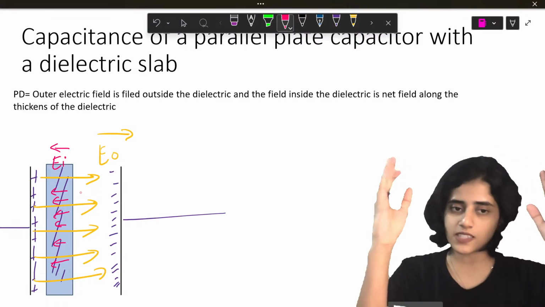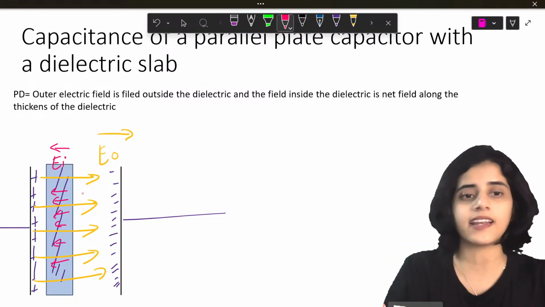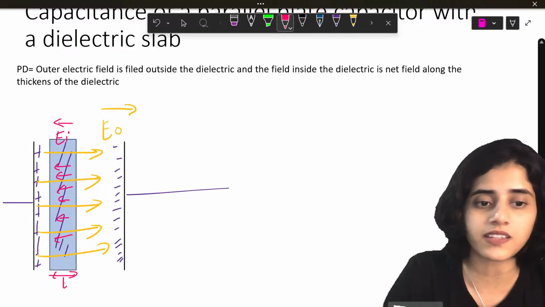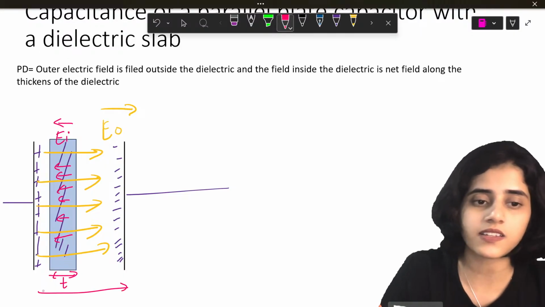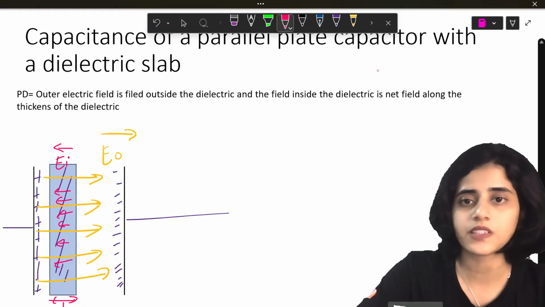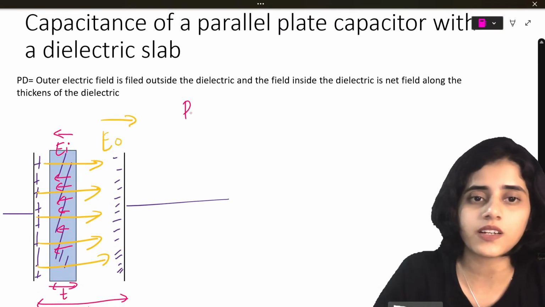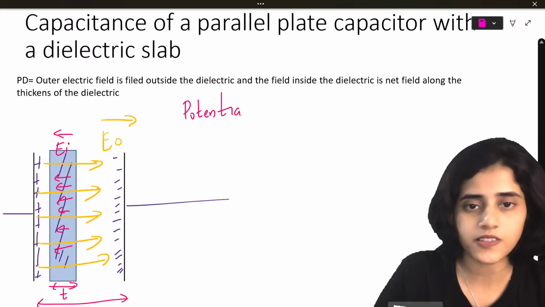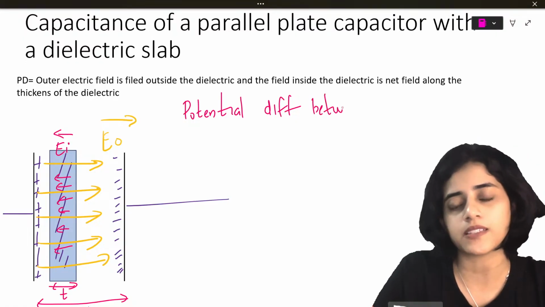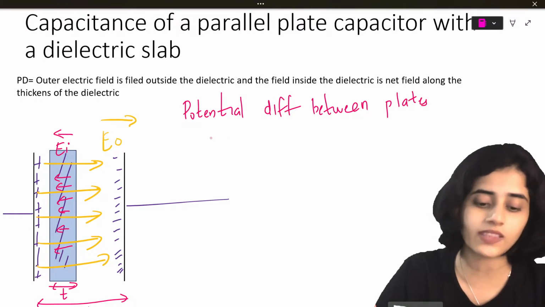So the capacitor plate has an electric field E naught. Because we place a dielectric inside, it has a field E I. Now let's say the thickness of the dielectric is T. The distance between the capacitor plates is D. So now what will we do? We will find out the potential difference between the plates.